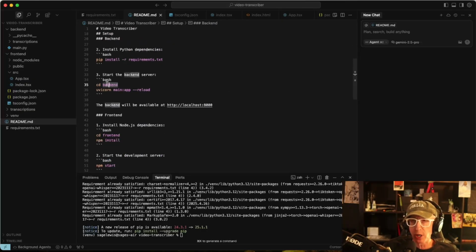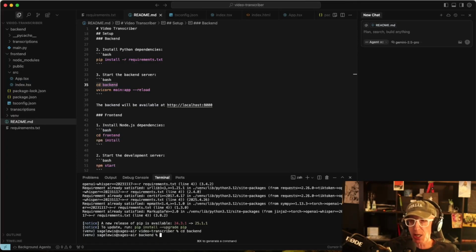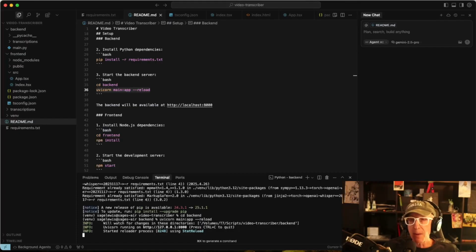The next thing I'm going to do is there's a front end and a back end. I'm changing into the back end folder right now, and I'm going to start serving it up with this code right here. Okay, now my back end server is running.